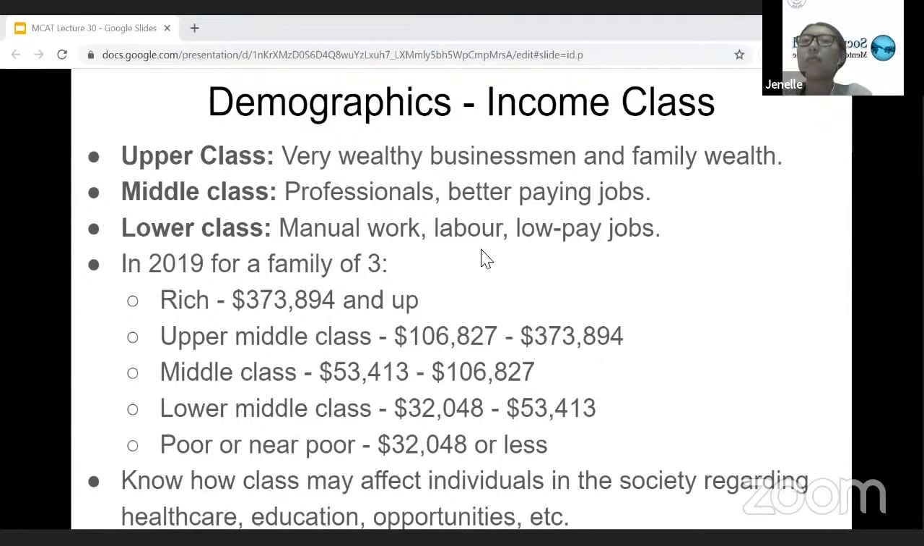So the way that we kind of divide groups between the rich, upper middle class, lower middle class, and poor and near poor is kind of dependent a little bit on inflation, and also what the minimum amount is for supporting a family. But in 2019, for a family of 3, these were the values for how to separate people based on these groups.